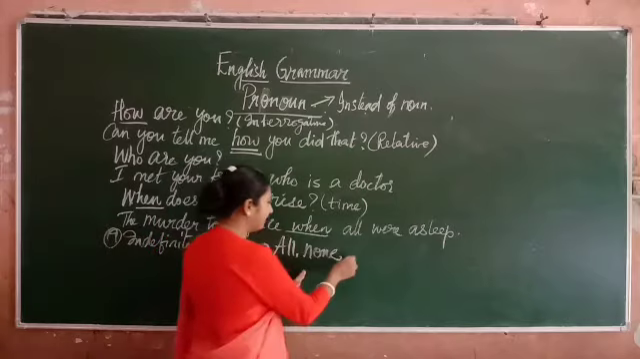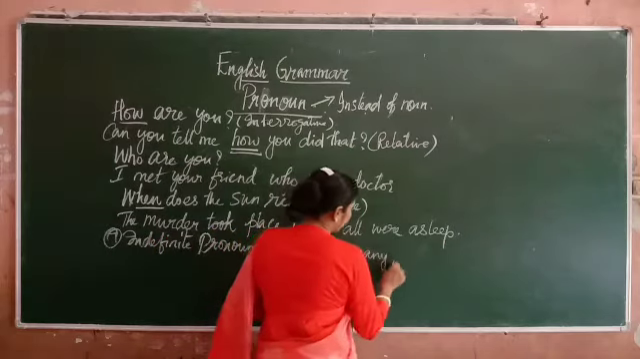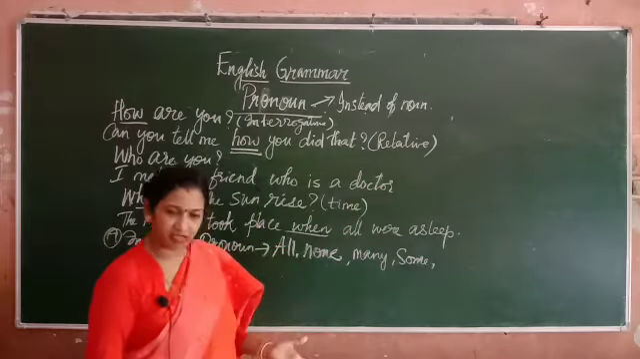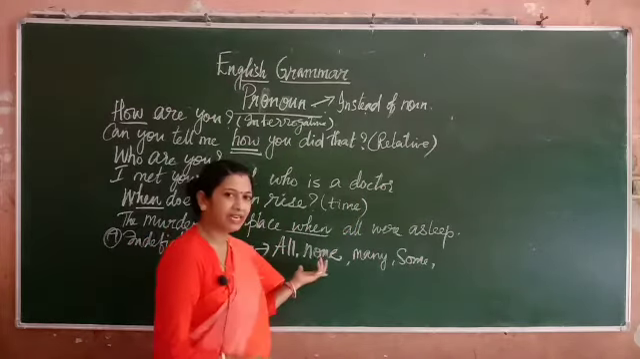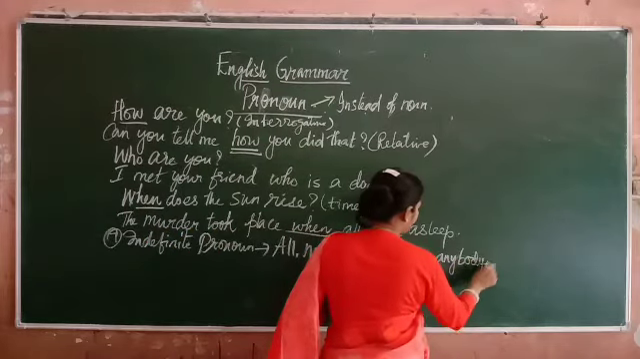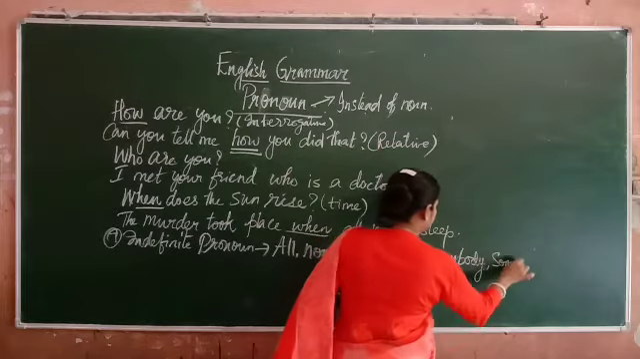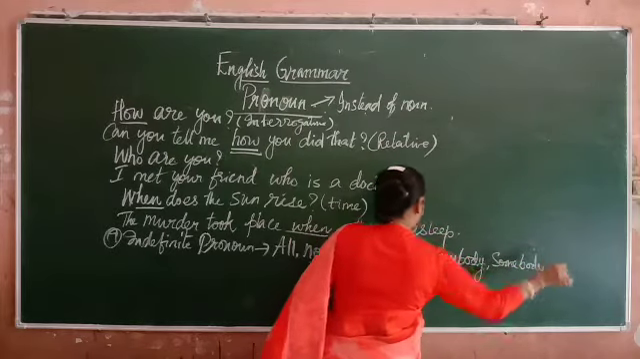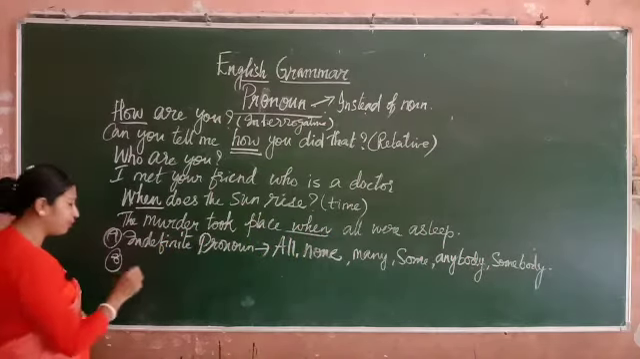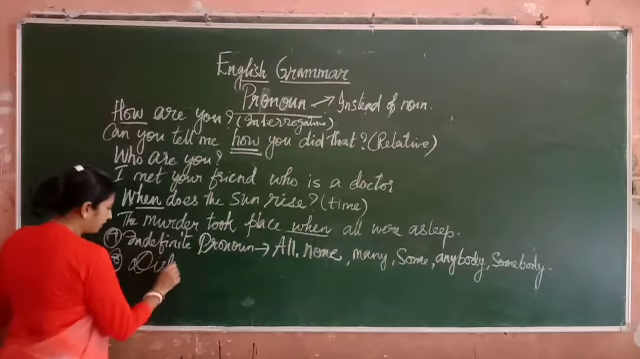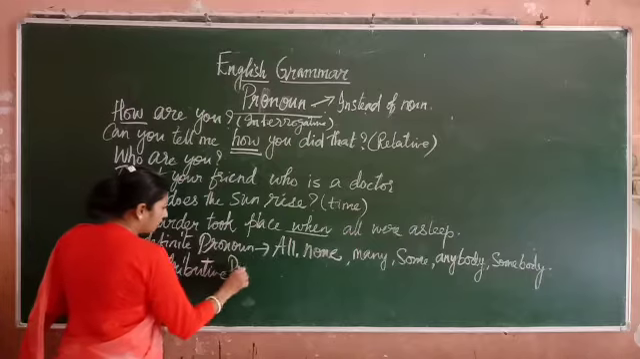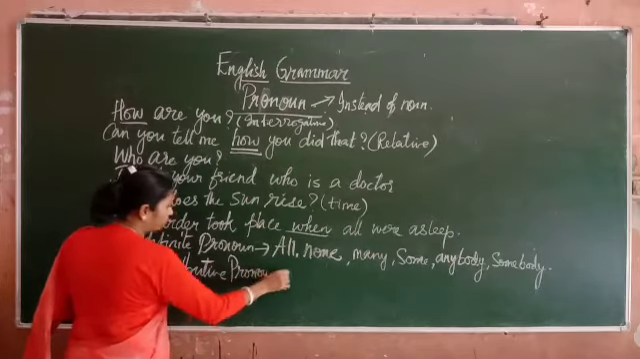So all, none, many, some. Then you have anybody, somebody. So anybody, somebody will also come under indefinite. We don't know for sure. The next, eighth one, is distributive. Now what is the meaning of distributive? The word itself says to distribute.